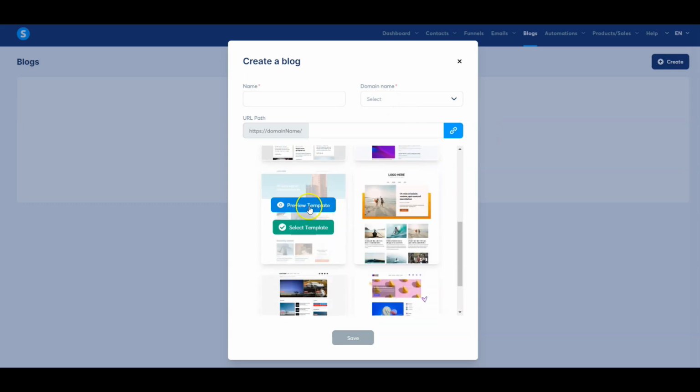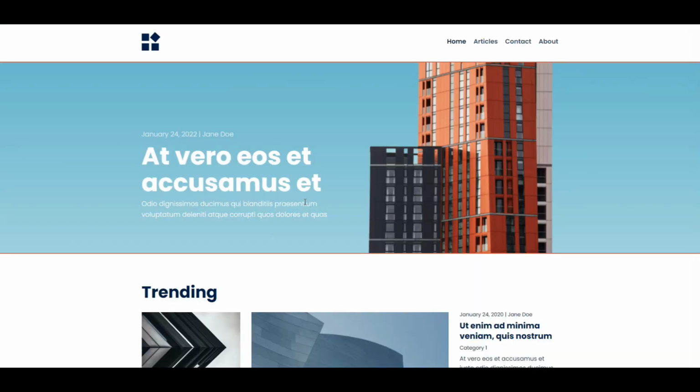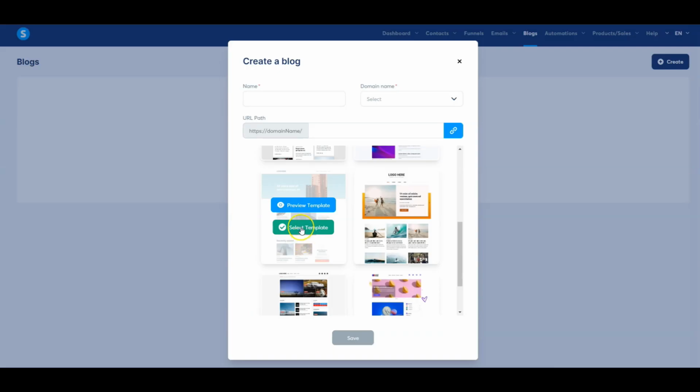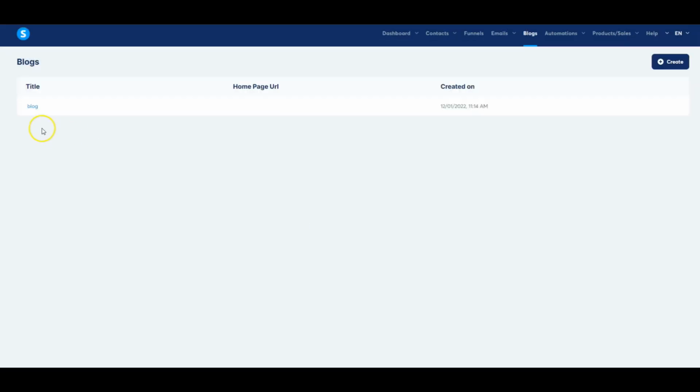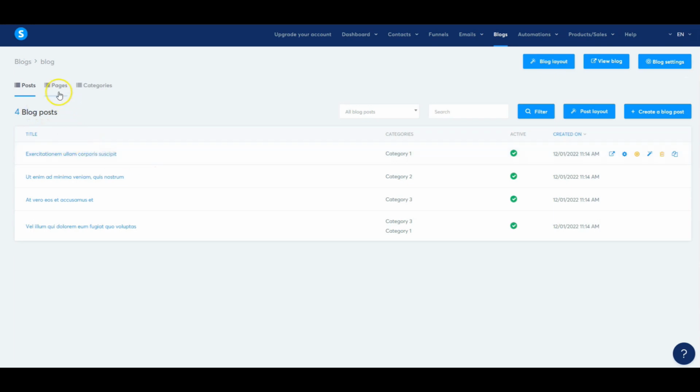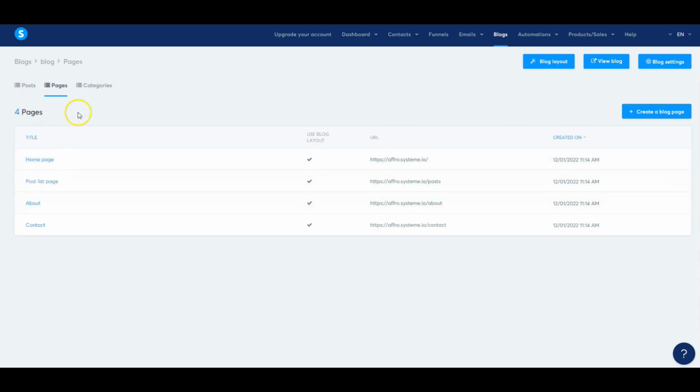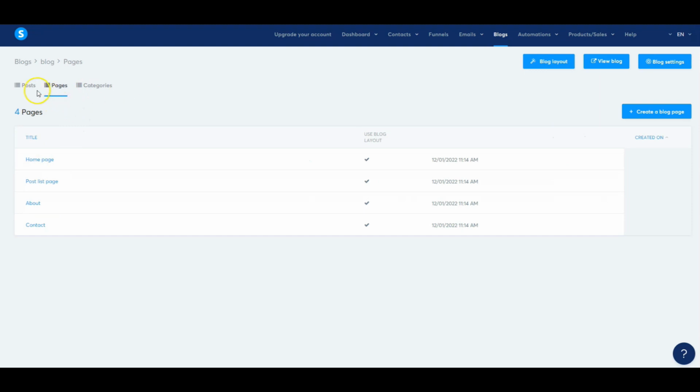I will just pick one. You can preview the template and click on select template. Here we can see the blog and just click on it. There is a draft for posts, drafts for pages, and categories. In order to write the post, I will go again to Jasper AI.